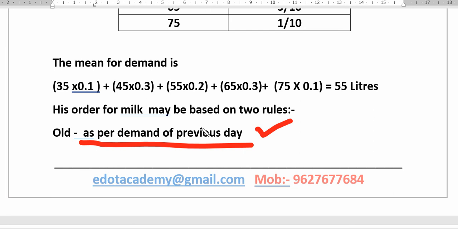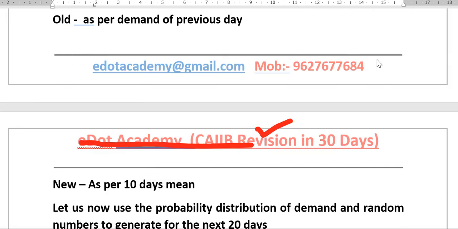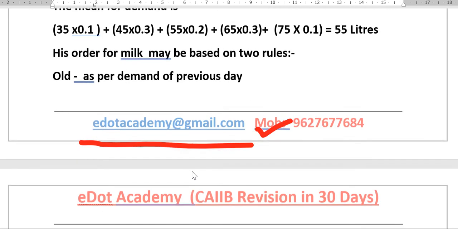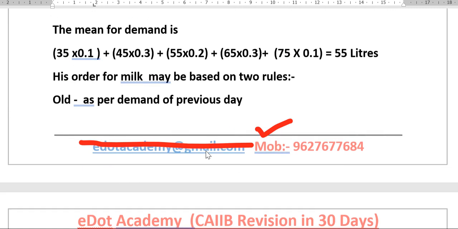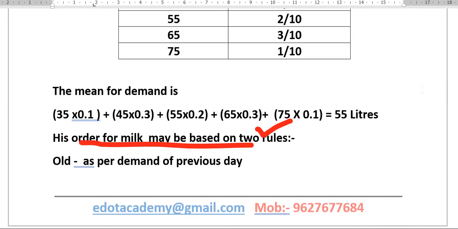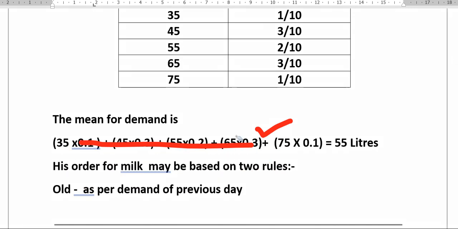Or he can take the mean also. The second rule is that he can take the mean of the 10 days. So here are the two rules he can follow: either he can take the mean, or he can place the order as per the previous day's demand. But if you take the mean, it will come like this.